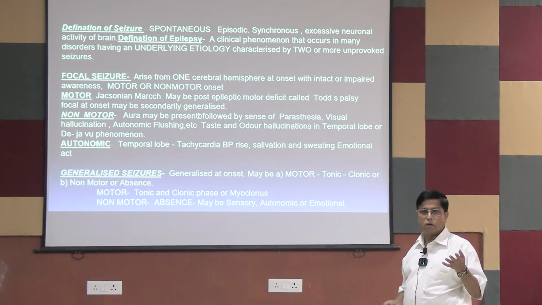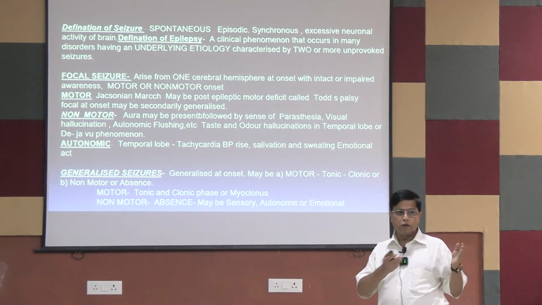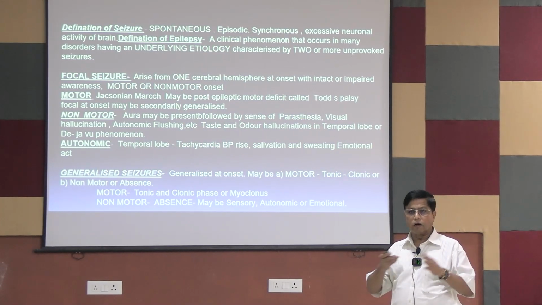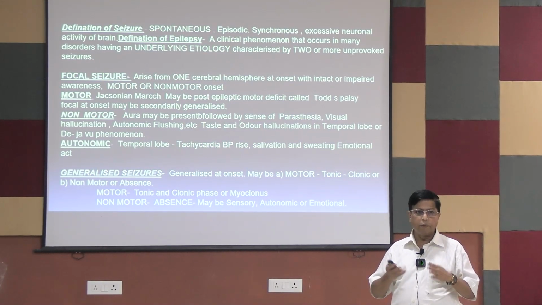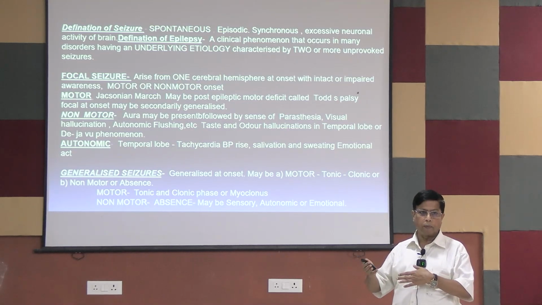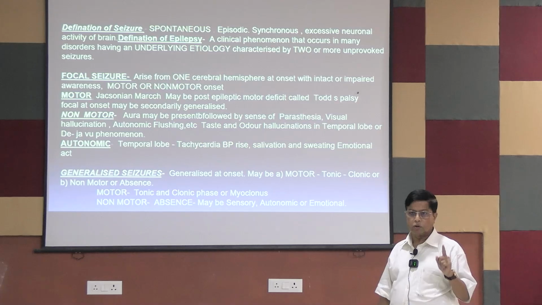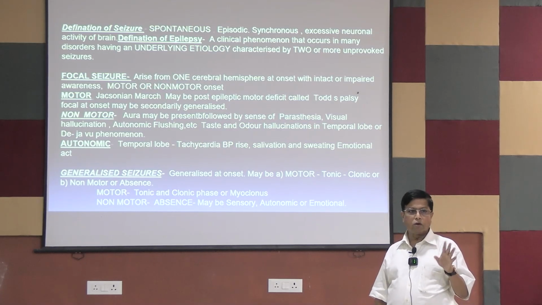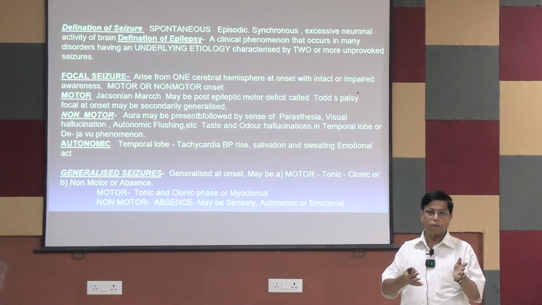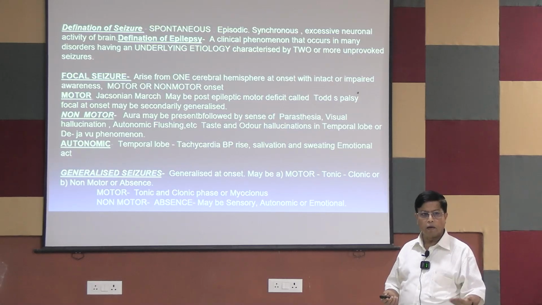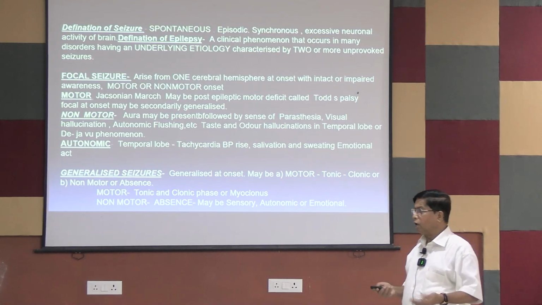So for example, suppose a diabetic patient is getting insulin, probably he has taken too much insulin, or after insulin he has not taken food, the patient will land up in hypoglycemia the next day. So that hypoglycemia causes a seizure episode. But that seizure we cannot call epilepsy. That is a single episode that occurs due to hypoglycemia. So this is a seizure. An epilepsy is recurrent episodes of the same thing having an underlying cause.